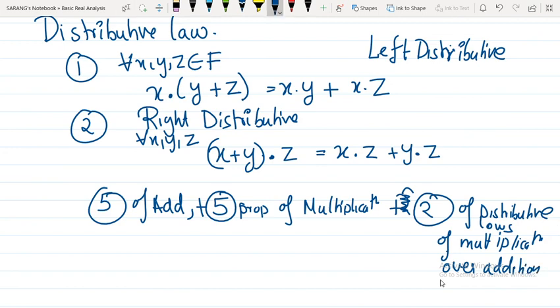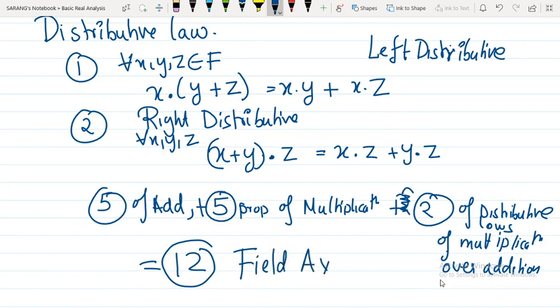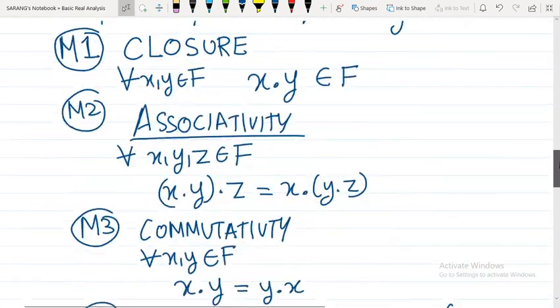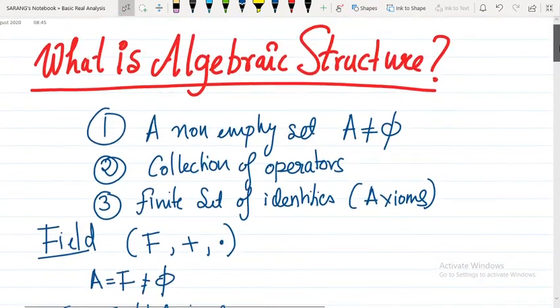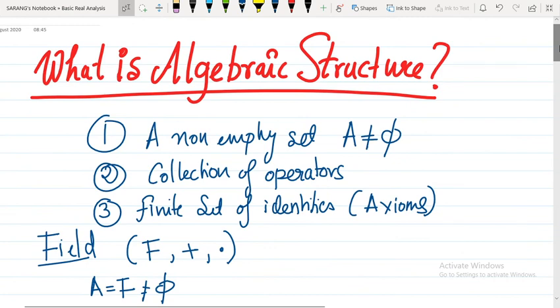In all, you have a set of 12 properties, and these are called the field axioms. So that's it. You have defined a non-empty set F, you have given two operators for the algebraic structure, and you have given a set of 12 identities. That itself gives you the algebraic structure for a field.